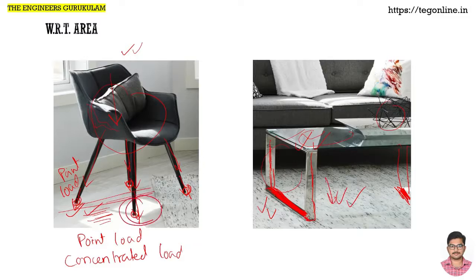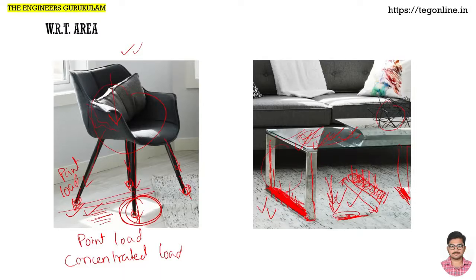Not like in this case, but here this entire load is distributed along the length of this bar. So this is the flat, along the length of the flat it is being distributed, and also along the width, everywhere, the area, along this total area, the total load of this particular table is distributed, and that total load is exerted onto the ground. So onto the ground, this entire weight of this table is transferred through this bar in a distributed manner, and that distribution we can consider uniform. Okay, right? So that is a way.